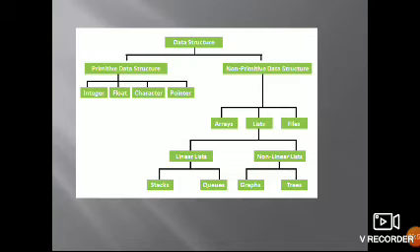But it may exhibit a hierarchical relationship or parent-child relationship. So that is a non-linear list. Linear list.